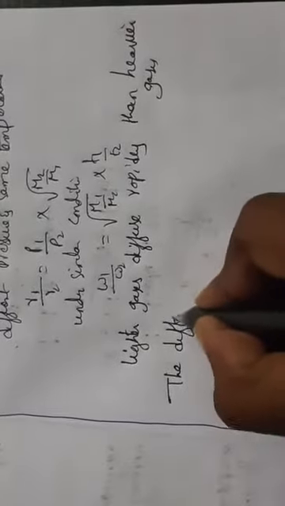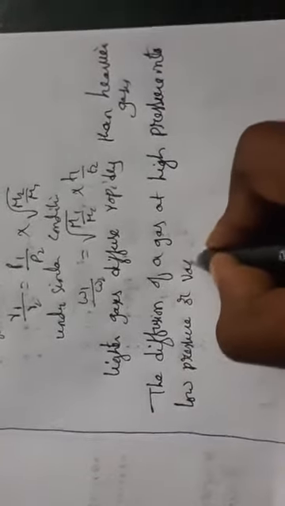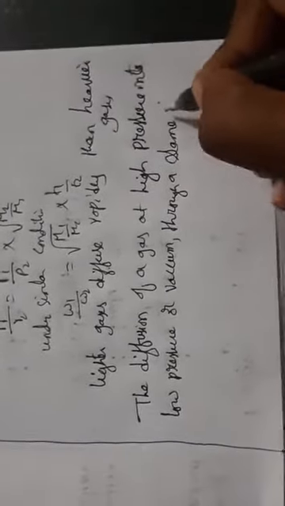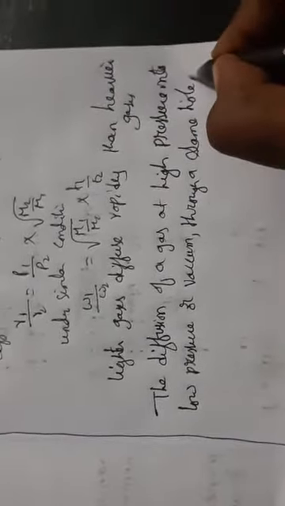So what can we say here: the diffusion of a gas at high pressure into low pressure or vacuum through a small hole. In space, what is happening? At high pressure and low pressure, there is a small hole, and that is what we call effusion.